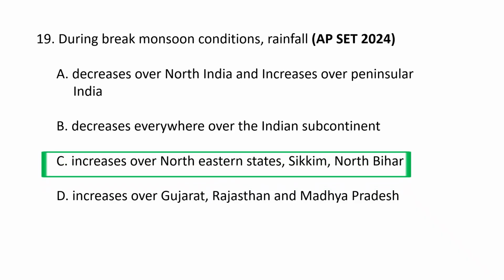So Northeast India, including the northeastern states like Sikkim and parts of the southern peninsula, often experience increased rainfall activity. So the break in the monsoon occurs because the monsoon trough shifts closer to the foothills of the Himalayas, or it's sometimes not visible at all, causing the rain-bearing storms to weaken and fail to reach the northern plains. So during break monsoon conditions, the rainfall increases over northeastern states, Sikkim and North Bihar. So C is the correct option.